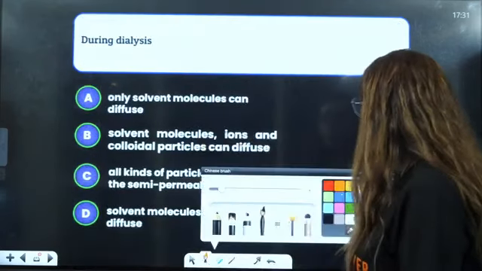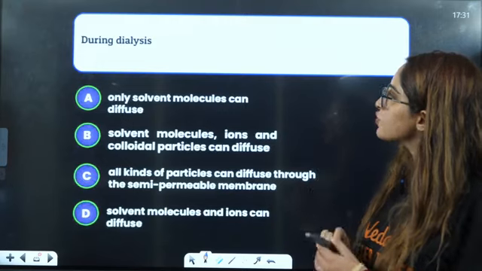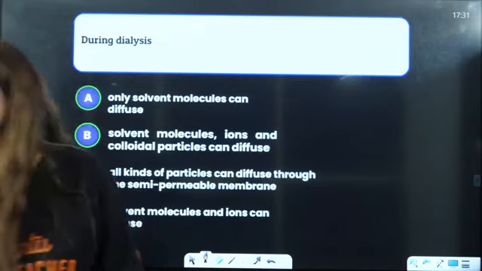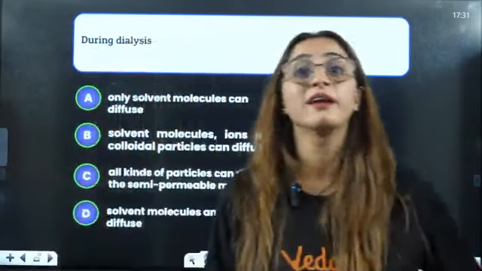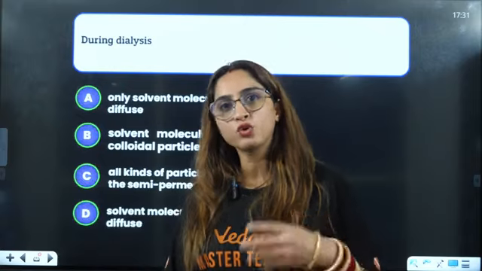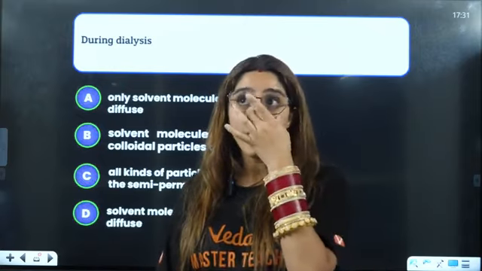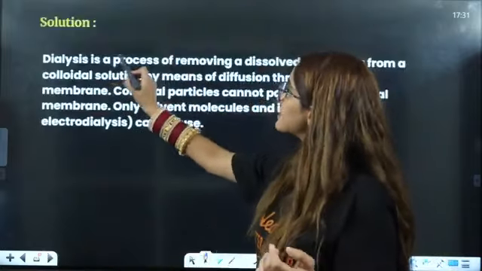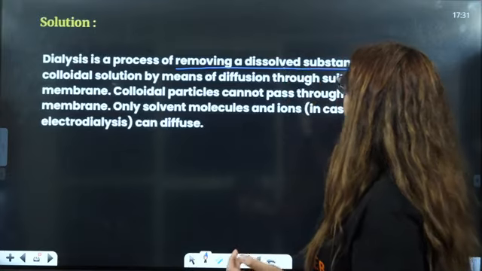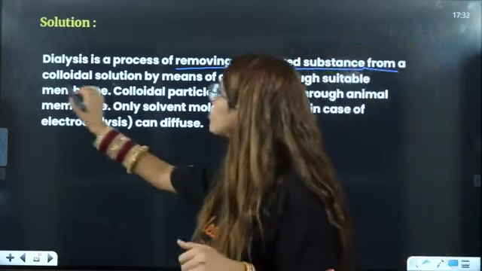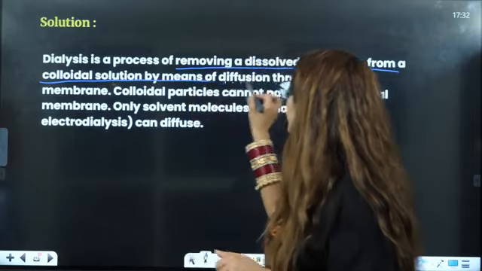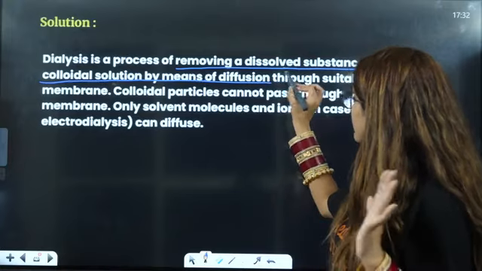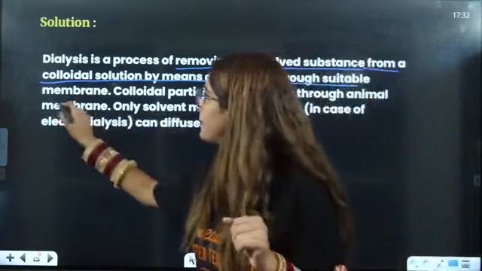Next, during dialysis, what happens? During dialysis, only solvent molecules diffuse. Have you ever seen someone who has kidney failure kind of issues, that they have to go through dialysis? So what exactly is done there? Let us see that. Dialysis is a process of removing a dissolved substance from a colloidal solution by means of diffusion through a suitable membrane. Urine is taken out basically, right?